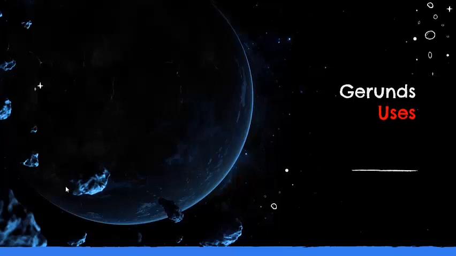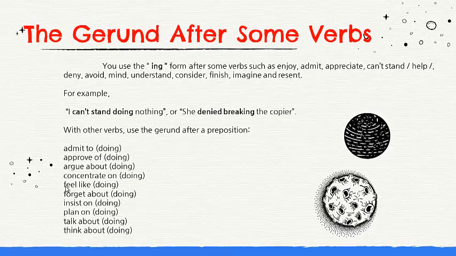Gerunds uses. The gerund after some verbs. You use the ing form after some verbs such as enjoy, admit, appreciate, can stand, help, deny, avoid, mind, understand, consider, finish, imagine, and resent. For example, I can stand doing nothing. Doing is a gerund and it's after the verb can stand. And the other example, she denied breaking the copier. Breaking is a gerund after the verb denied.